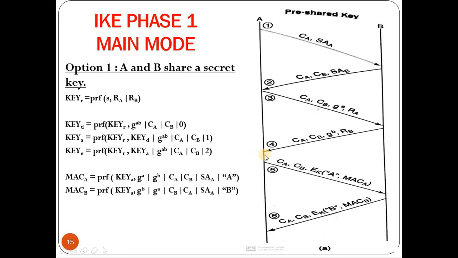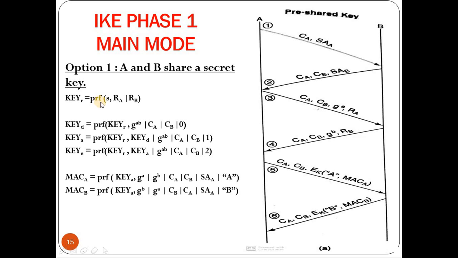So once that is generated, now both the parties will generate further 4 more keys, that is key R, key D, key A and key E. Now the subscripts: R indicates root, D indicates derived, A indicates authentication, E indicates encryption. So how is key R computed?